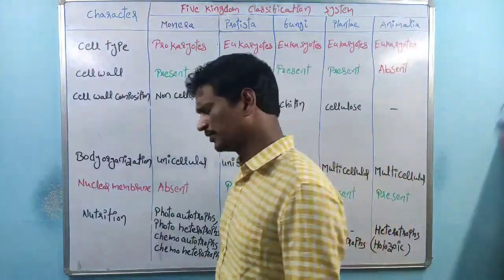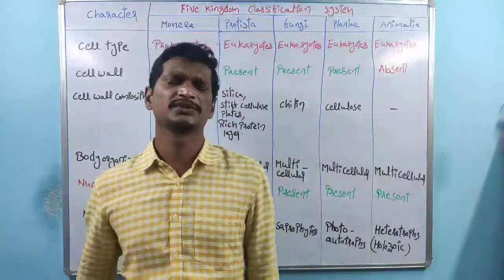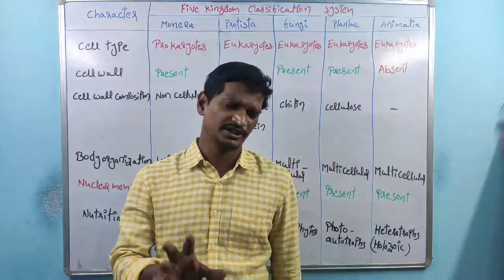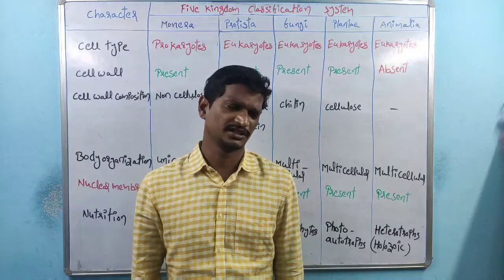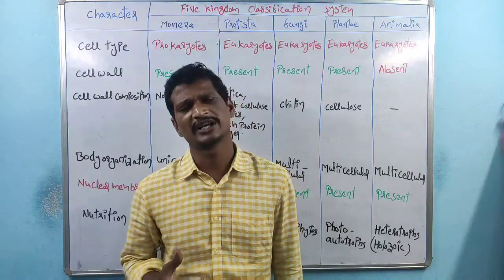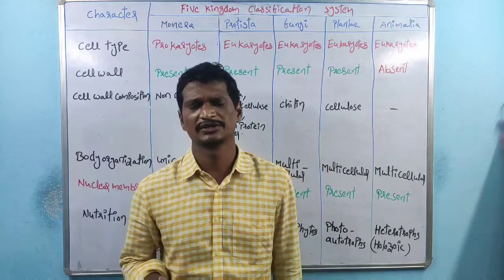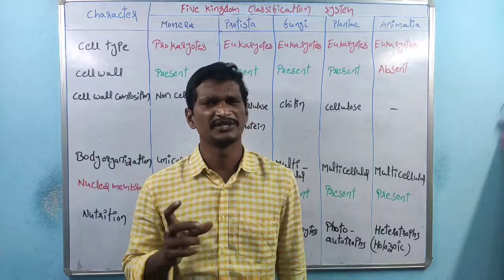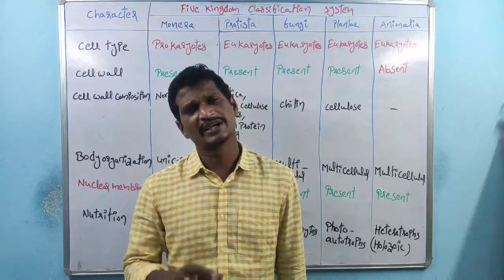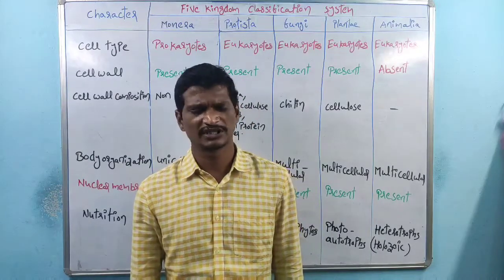What types of cells are there? We know there are two types of cells: prokaryotic cells and eukaryotic cells. We already know about prokaryotic and eukaryotic cells because we discussed in the cell biology chapter what the basic difference between prokaryotic cells and eukaryotic cells is.